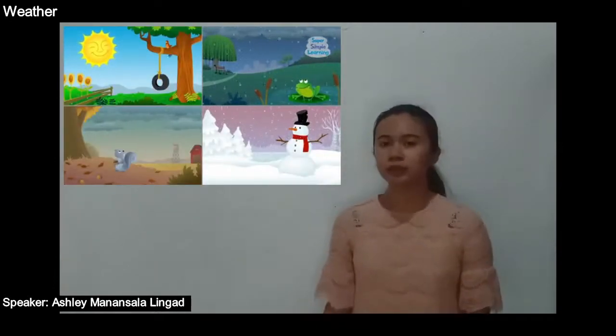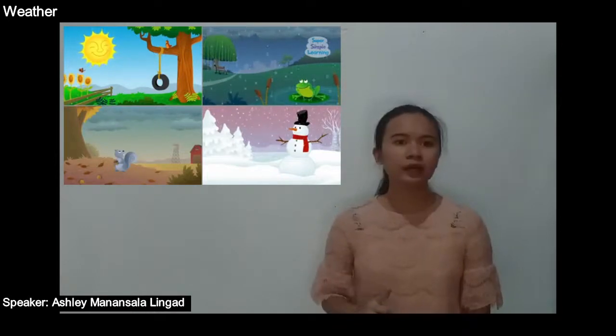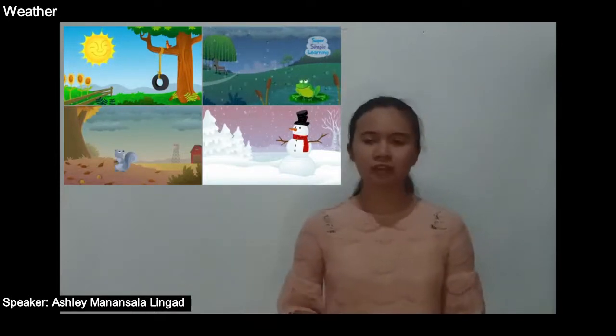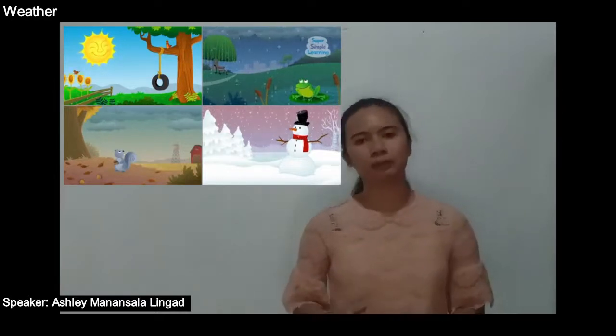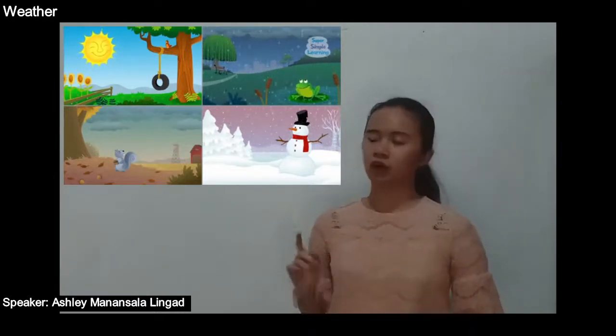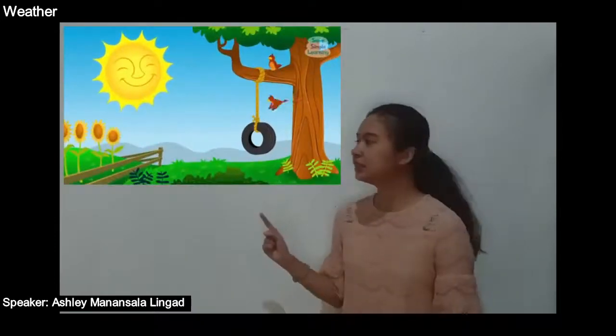The condition of the atmosphere gives a hint regarding the kind of weather that you will experience for a day. The condition may change within a short period of time, sometimes in a matter of hours or days. It can be classified as sunny, windy, cloudy, snowy, and stormy.